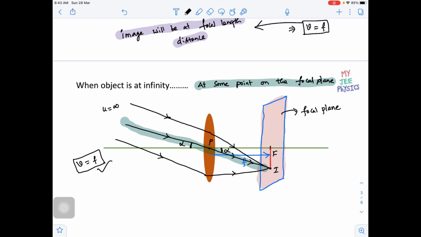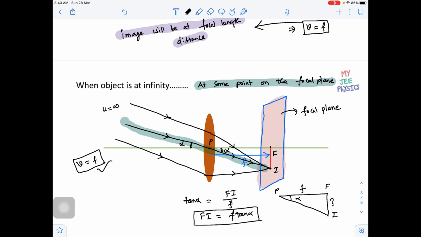So then I'll get one triangle here, P, F and one more point I, and we have an angle alpha, and P to F distance is small f. Then F to I distance we can calculate by using logic of tan alpha. So tan alpha is equal to FI by small f, then FI, the distance of image from the focus on the focal plane, is f tan alpha. So this is the distance.